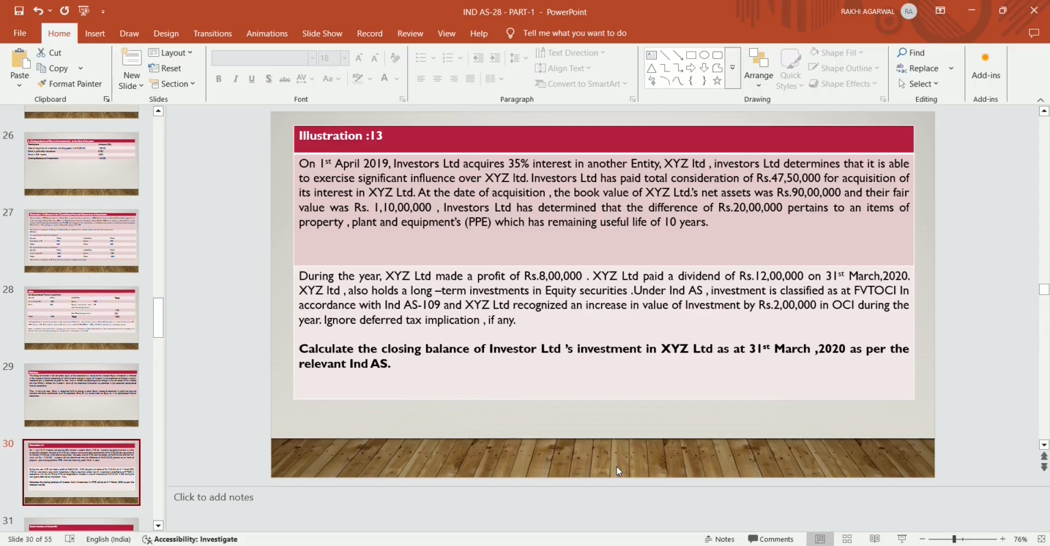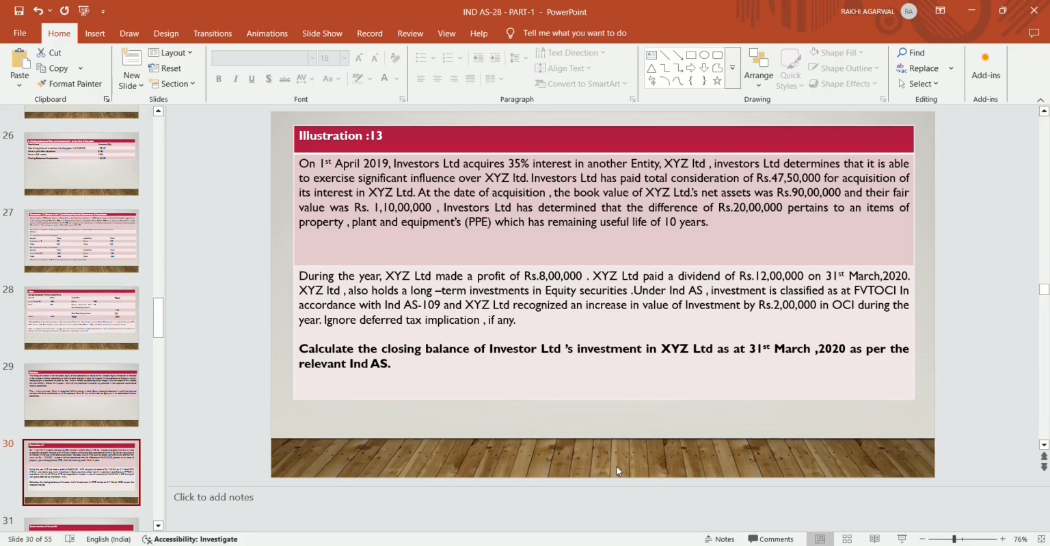Now illustration 13. On 1st April 2019, Investor Limited acquired 35% interest in another entity XYZ Limited. Investor Limited determined that it is able to exercise significant influence over XYZ Limited. Investor Limited has paid total consideration of rupees 47,50,000 for acquisition of its interest in XYZ Limited.